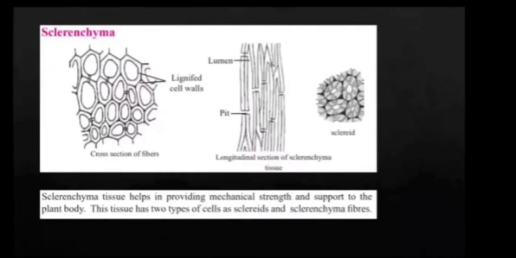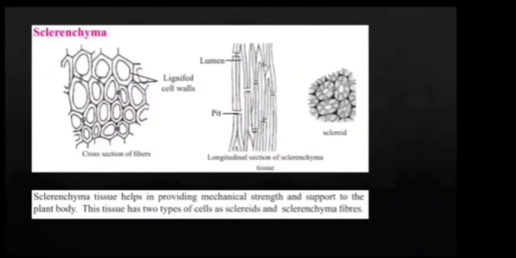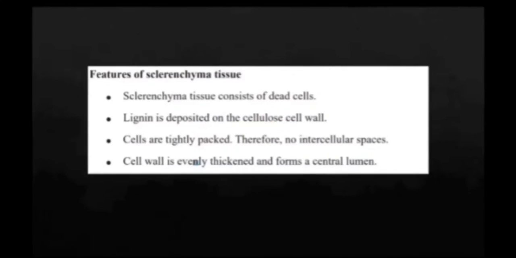Sclerenchyma tissue consists of dead cells. Lignin is deposited on the cellulose cell wall. Because of the lignin deposition, it is dead. Cells are tightly packed, therefore no intercellular space.